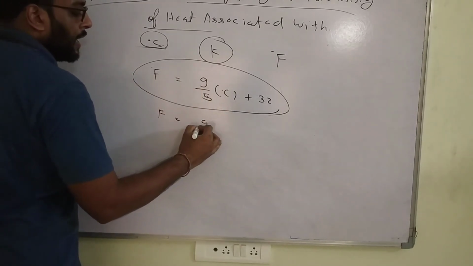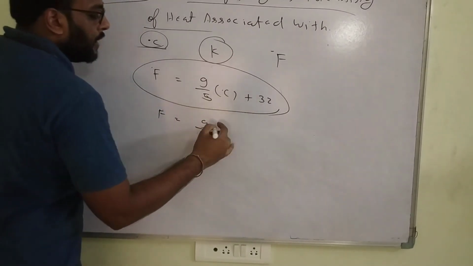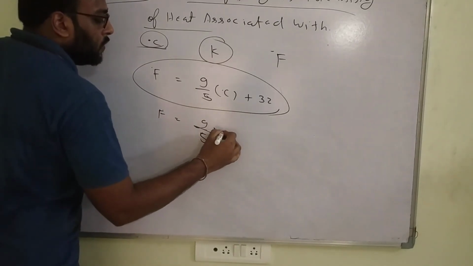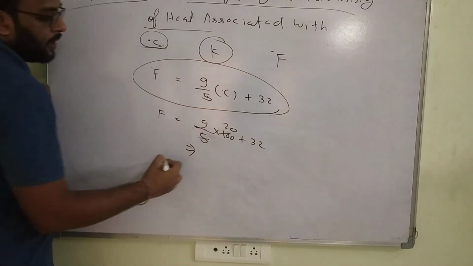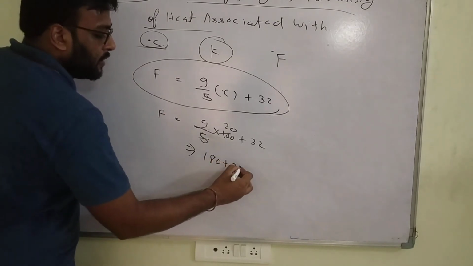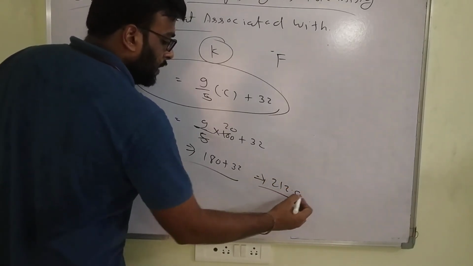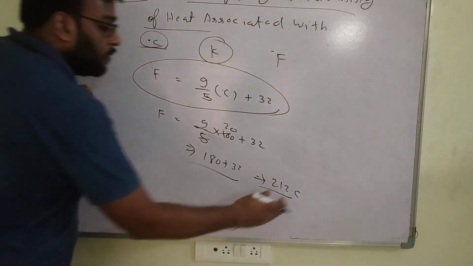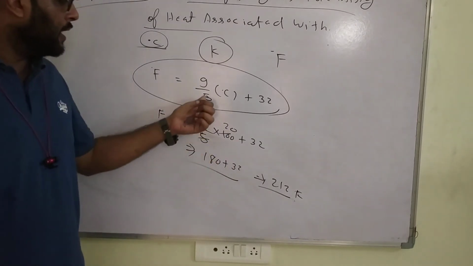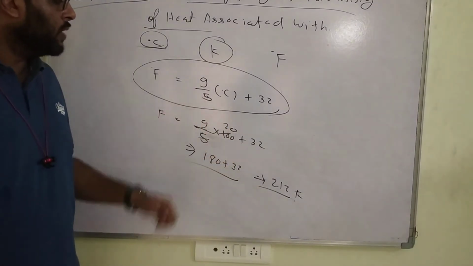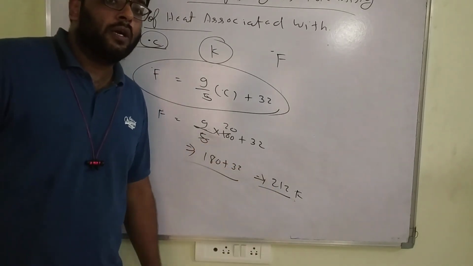How can we convert? 9 by 5 into 100 plus 32. 9 by 5 times 100 is 180. 180 plus 32 is 212 Fahrenheit. So I kept the value 100, 9 by 5 gives 20, 20 times 9 is 180, 180 plus 32 is 212. So we have converted 100 degrees Celsius to 212 Fahrenheit.